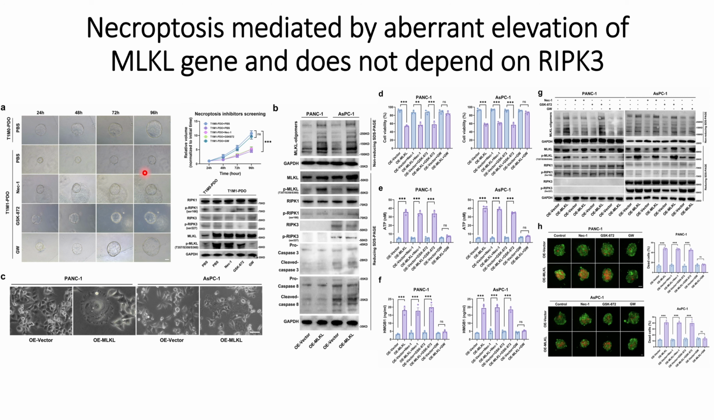So all this indicates that necroptosis is mediated by aberrant elevation of this MLKL gene, and it does not depend on RIPK3 pathways. And if you need to understand more about their experiments in detail, you can go through the reference that has been provided in the description.